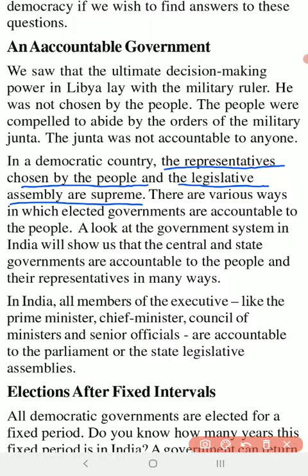He is a communion of all the ministers, and he represents the government, and he is accountable to the people. So he is not a supreme leader. A prime minister in a democratic country cannot be a supreme leader. In the same way, a president in a democratic country cannot be a supreme leader. What is the supreme authority in a democratic country is the parliament or the legislative assembly.